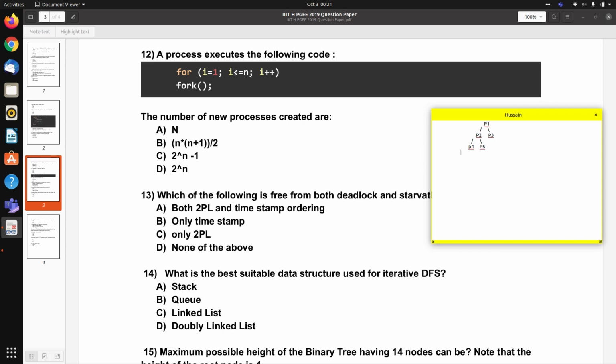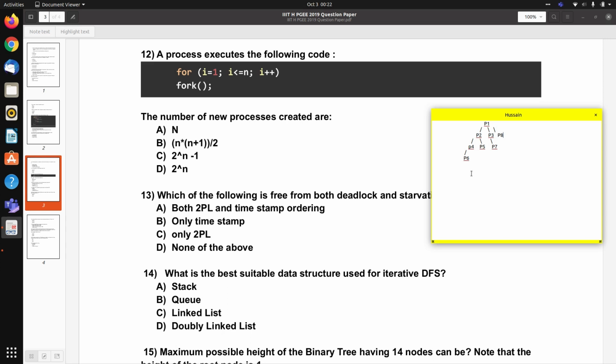We have a child for P4, P6, and we have a child for P3, and we have a child for P1, P8.